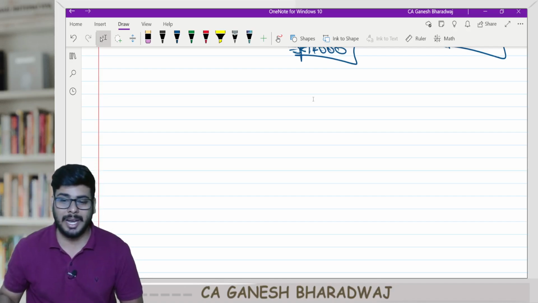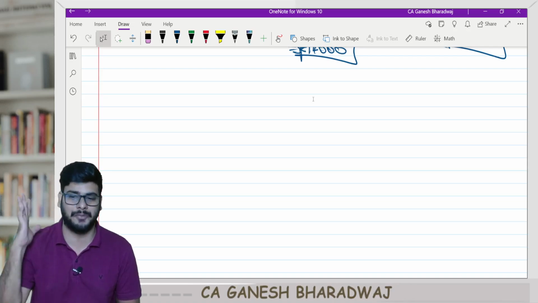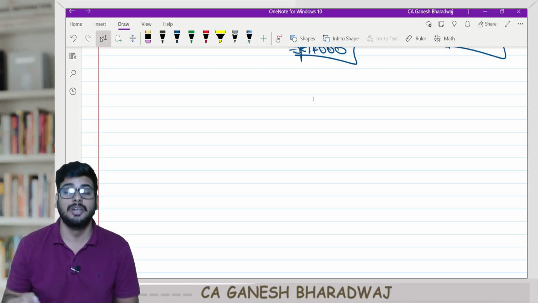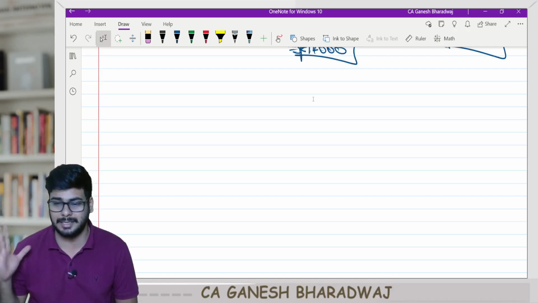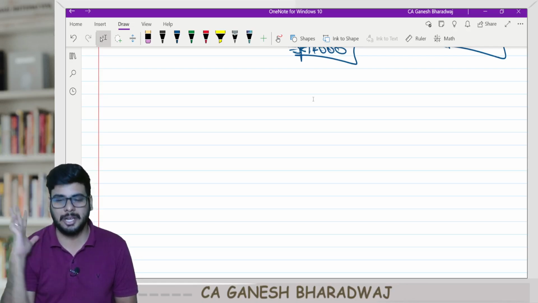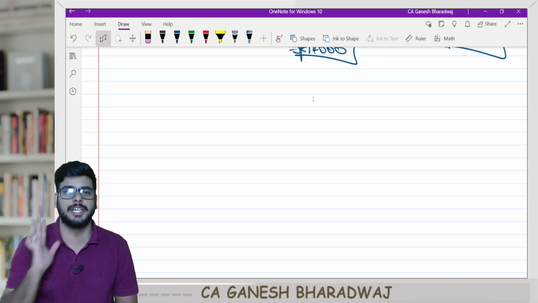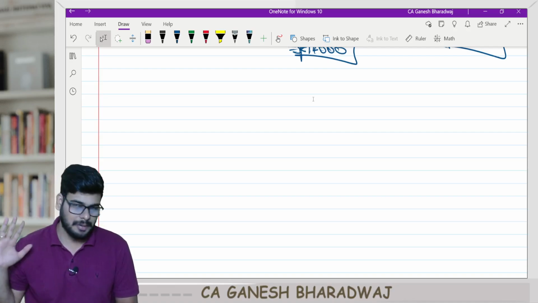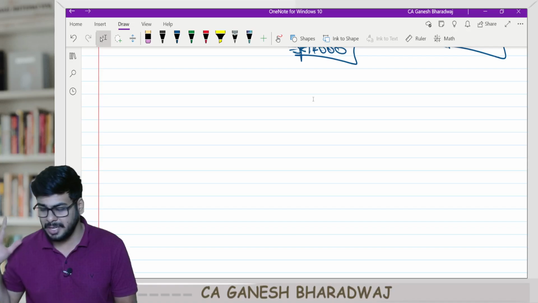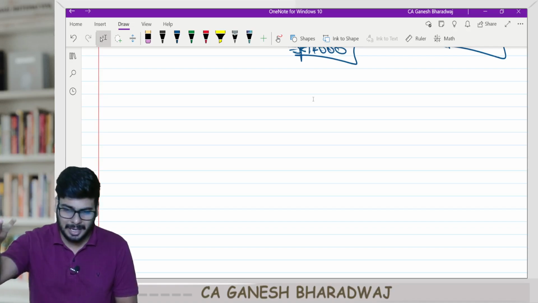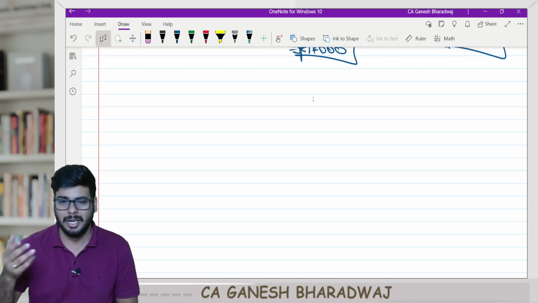Beyond this, what is there in this chapter? Right? So how will you arrive at the break-even point? What is the formula for break-even point? Think and answer. Break-even point: fixed cost divided by contribution per unit if you want it in units. If you want it in value, fixed cost divided by PV ratio. Clear with this, guys?